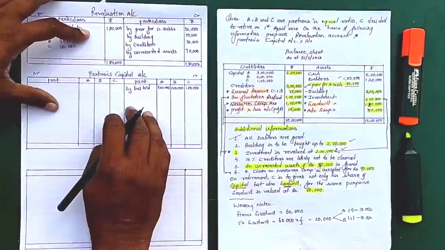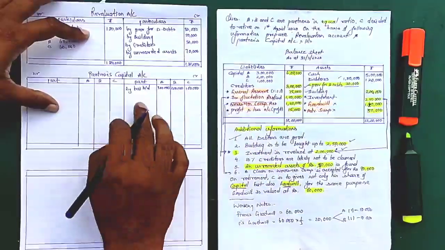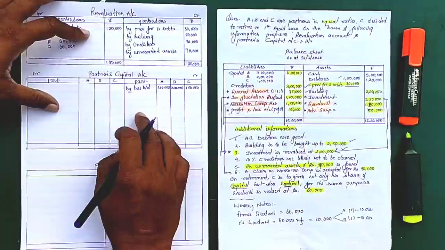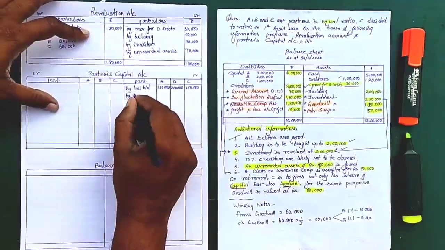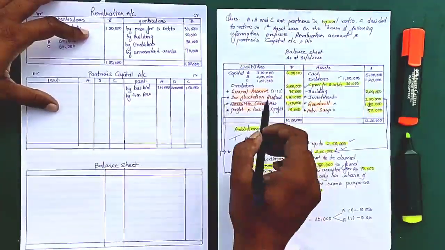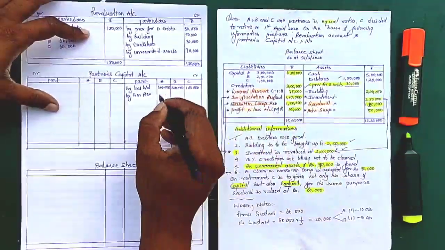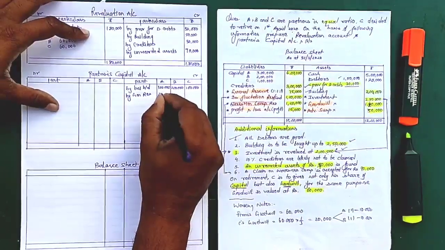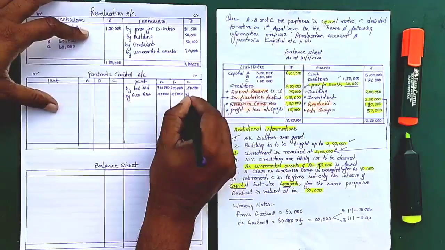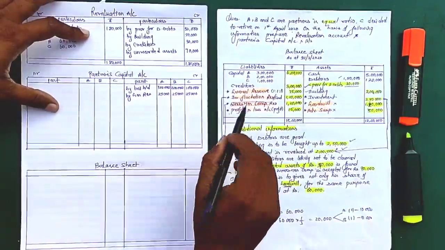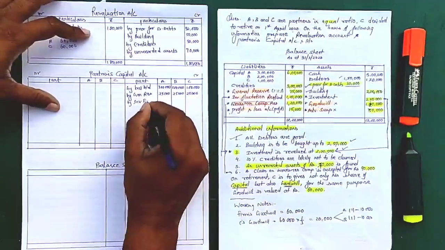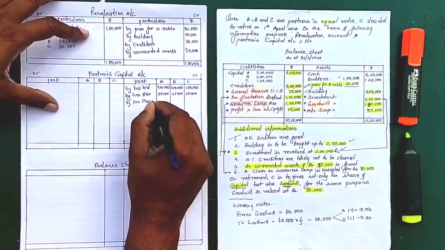Okay, now the first step is to bring down the balance. Second step is from the balance sheet, these 6 points must be adjusted. For example, general reserve, so I'll write by general reserve. There is general reserve of 75,000 and it will be distributed among the partners in equal ratio, that is 25,000 each. Next is by investment fluctuation fund.